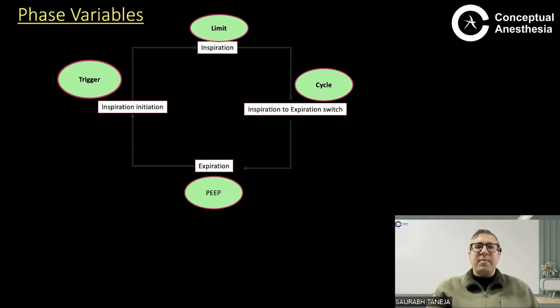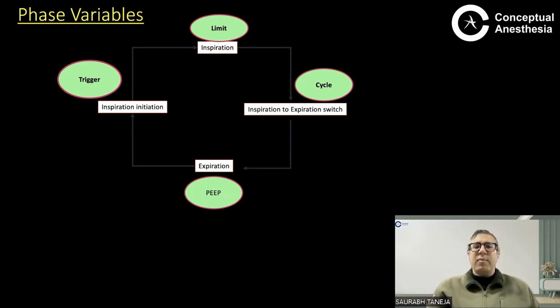Typically, the phase variables are limit, trigger, cycle, and PEEP. I had mentioned this in the previous class also. What is a trigger? How an inspiration is triggered, how you initiate a breath, that is called the trigger. And I'll be telling you types of triggers later on. Then what is a limit? Limit is when do you end inspiration? That is the limit. What is a cycle?